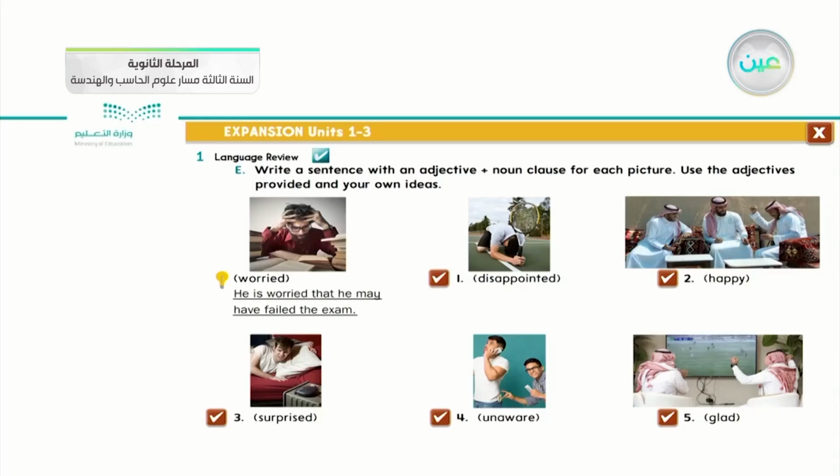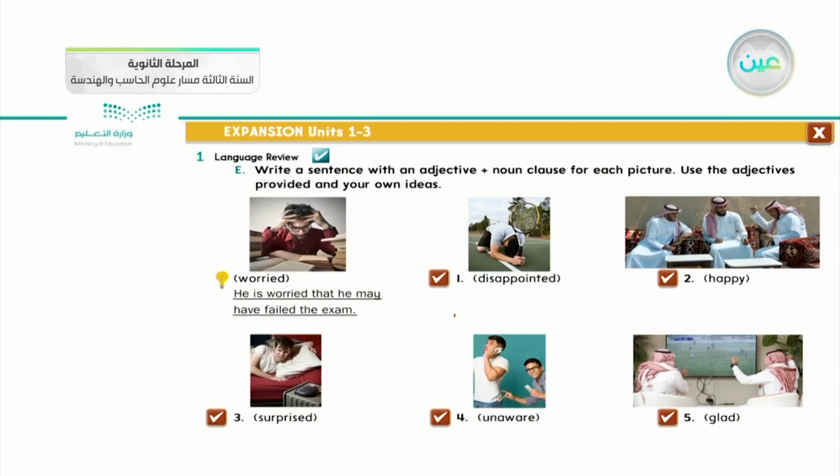Look at that one. He is worried. Okay, this is the first part of our statement. He is worried. I apply this adjective inside the statement. Then what happened? I joined these two statements or phrases by that, then again returned to the subject, he may have failed the exam. So the first one is a complete sentence with an adjective, and the second one after that is a noun clause. I think, does it make sense to you?